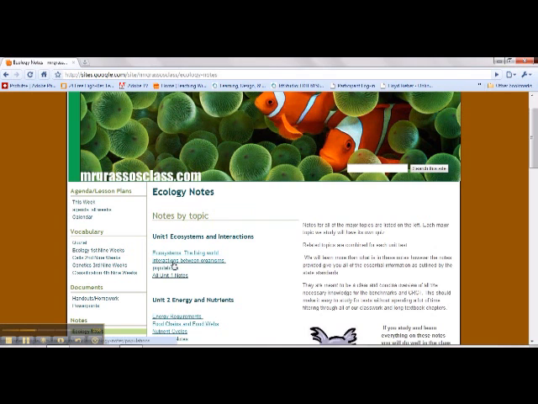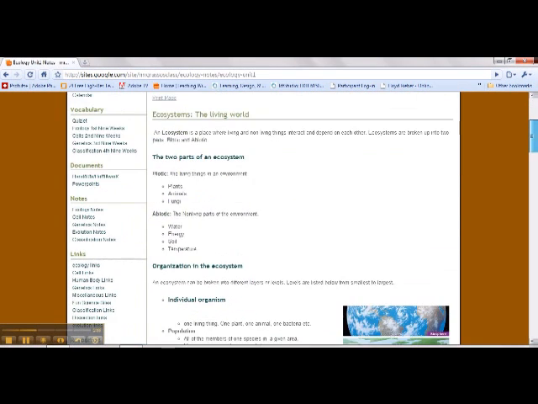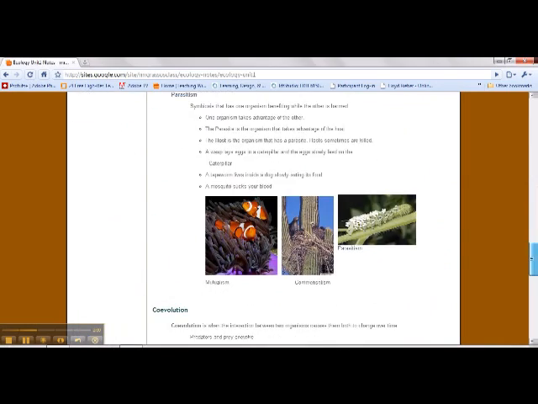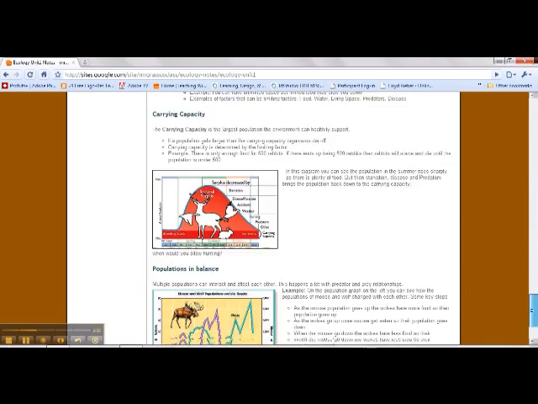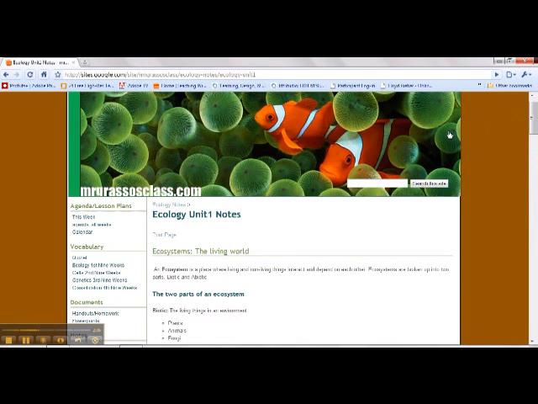So you click all Unit 1 notes, and I put everything on the same page so it's nice and easy. So here's everything they need to know for the first test, plus the vocabulary, if it's not listed on here, that they'll need to know. So it's not overwhelming. It's a reasonable amount of things. And I try to make it short and concise so you're not spending a lot of time trying to figure out what to study.